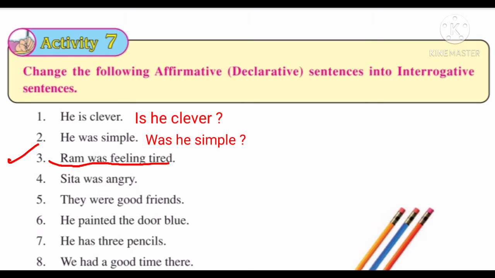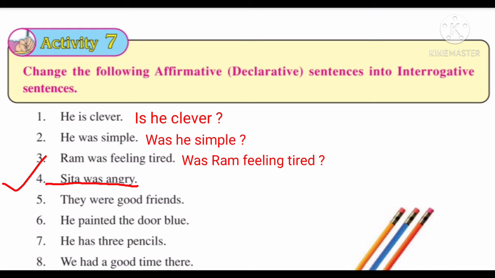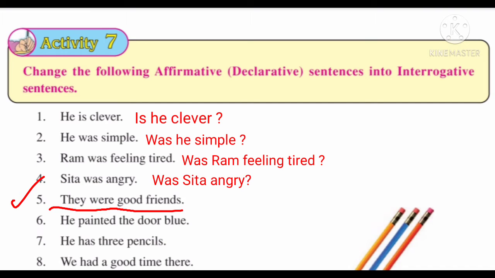So the interrogative sentence is was Ram feeling tired? Now the fourth sentence is Sita was angry. So the interrogative sentence will be was Sita angry? Now fifth, they were good friends. So the interrogative, were they good friends? And at the last question mark.